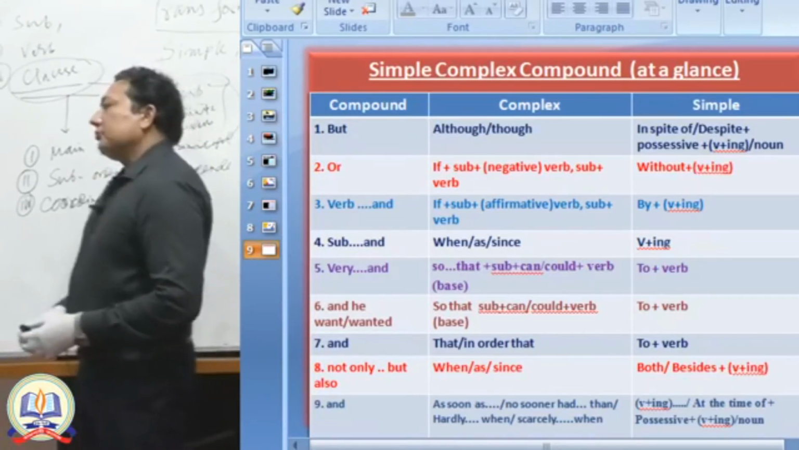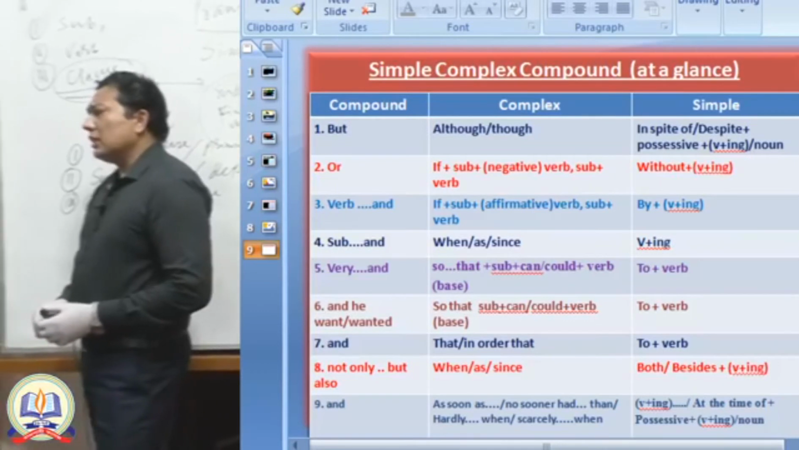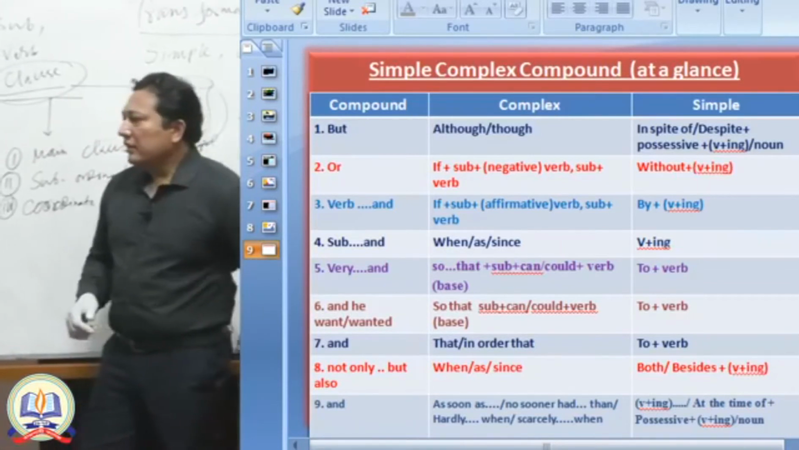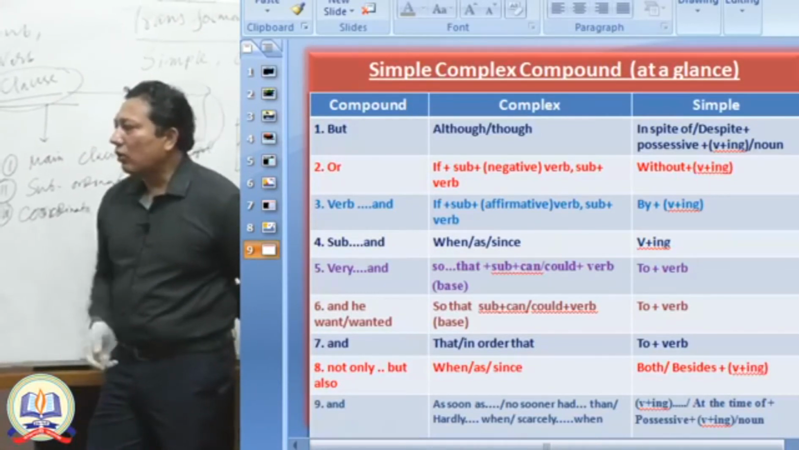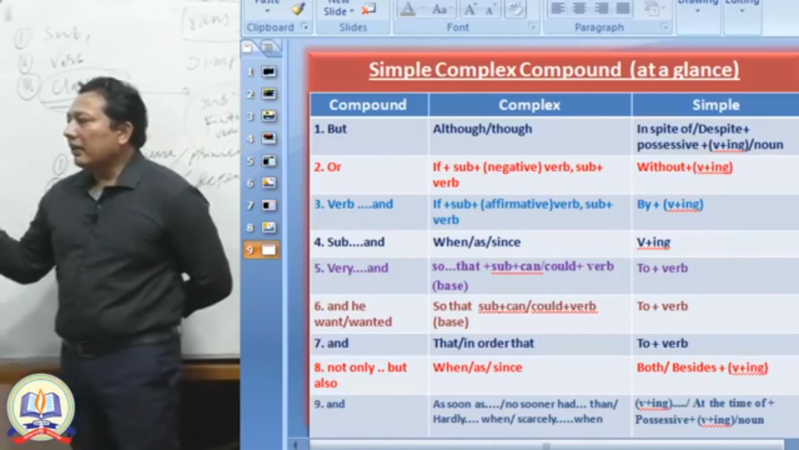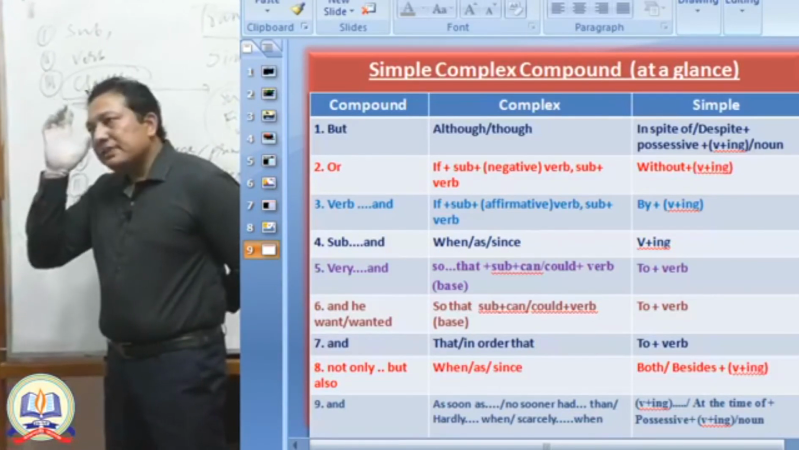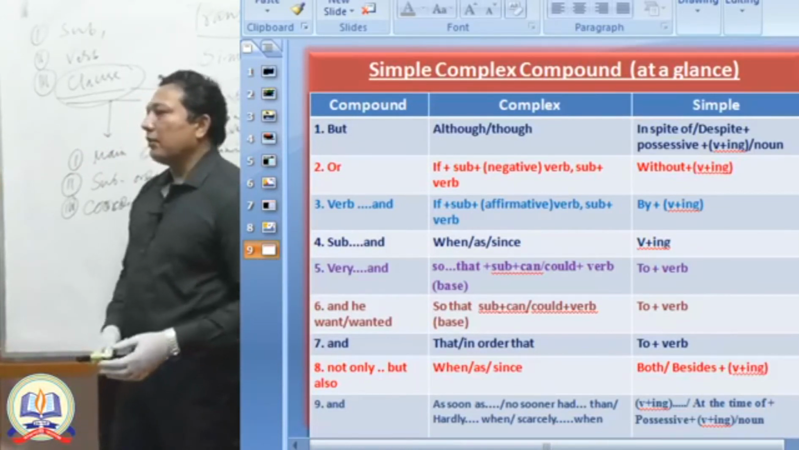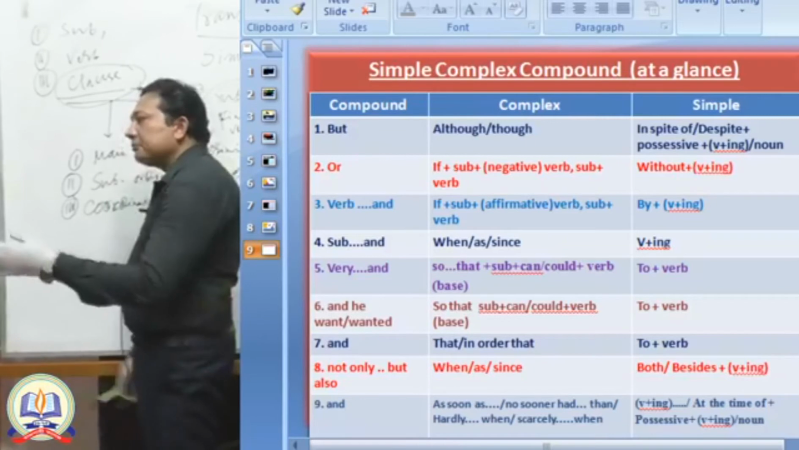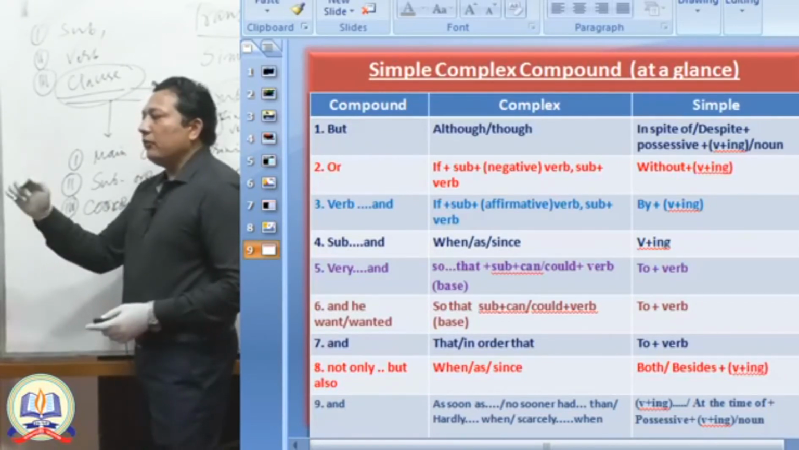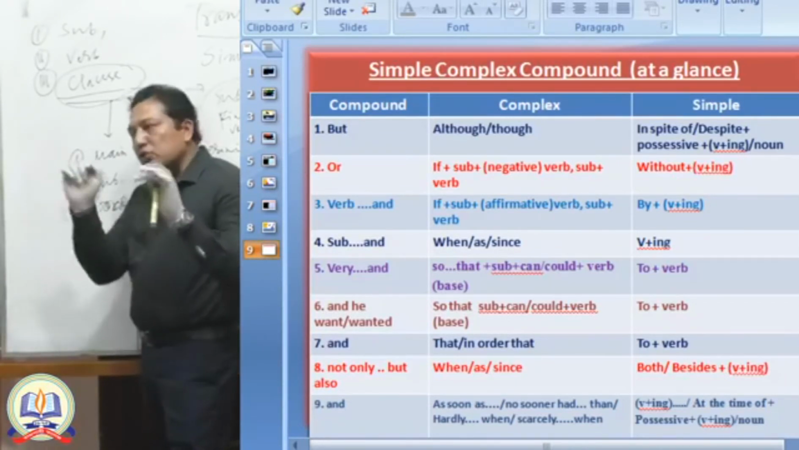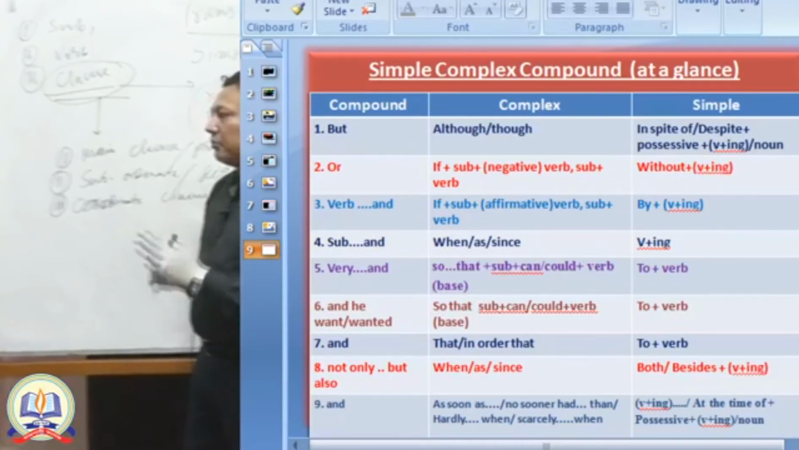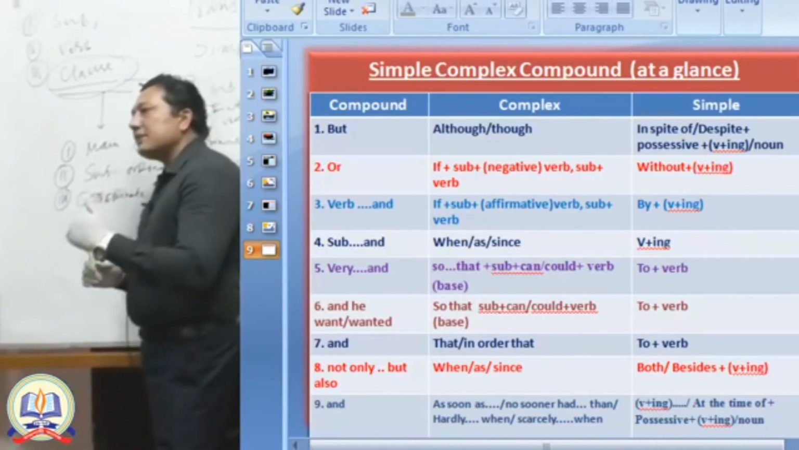And then, "or" denotes negative meaning. So if you find any compound sentence using "or", you can make it complex by using if plus present plus future. Actually, this is a very common thing. We have learned it from the very early stage of our student life. If you get "or" in a compound sentence, of course you should think that it has a negative meaning. So for this negative meaning, you just use if plus present plus future.